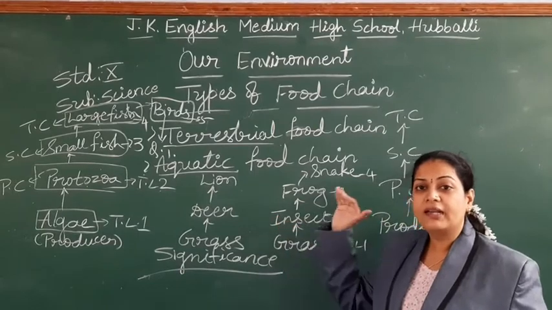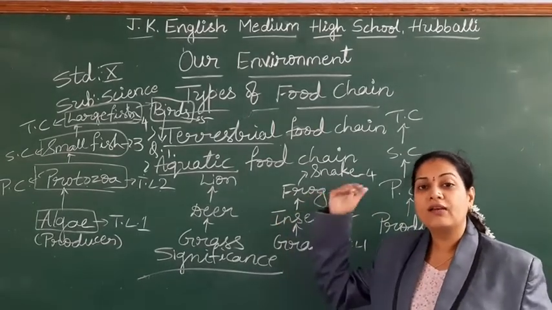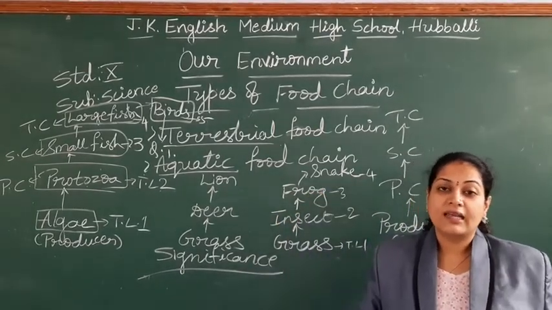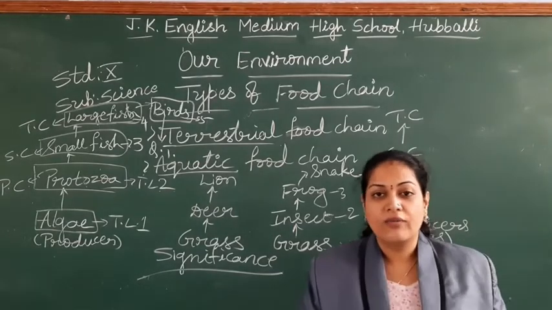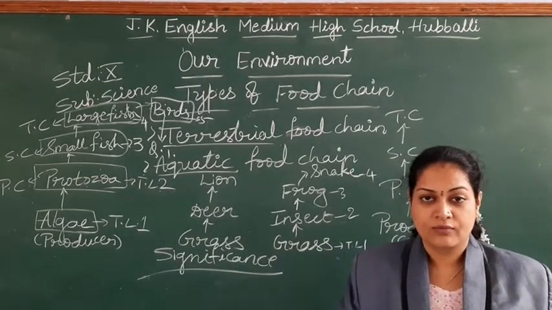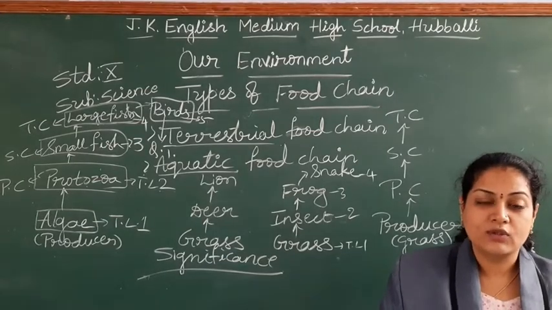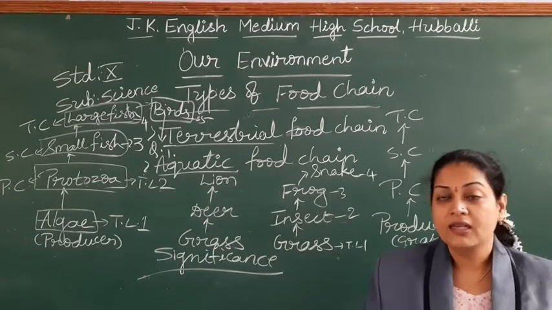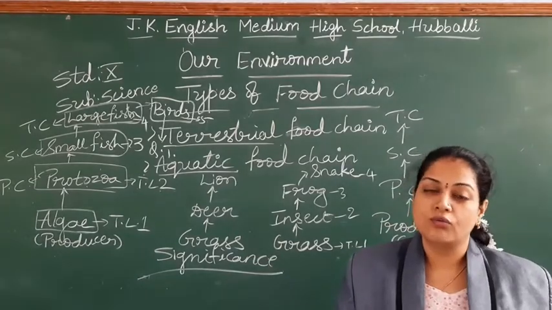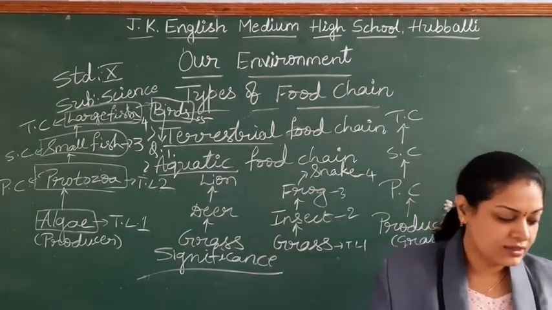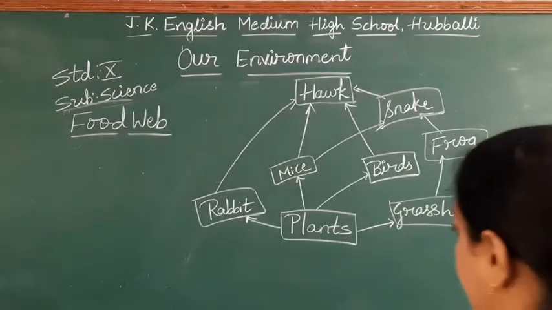How they get transferred from one trophic level to another, we can understand with the help of the food chain. So these points are the types of food chain and the significance of the food chain. Right, students? Take down.